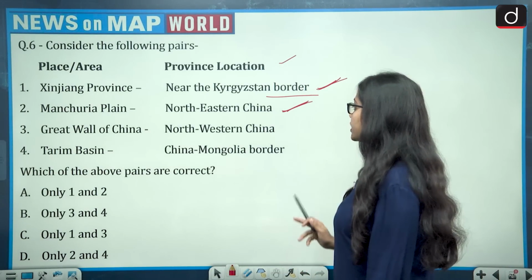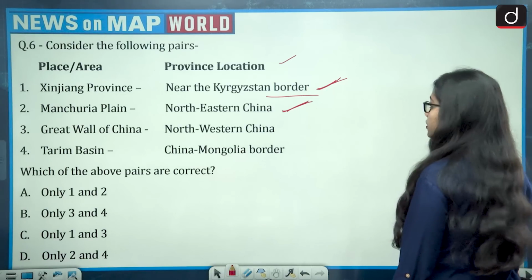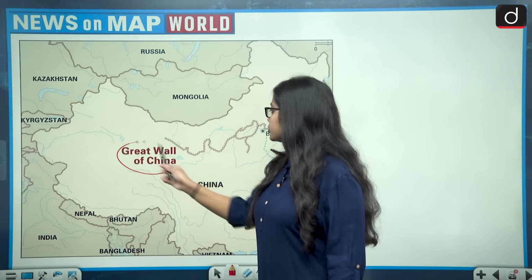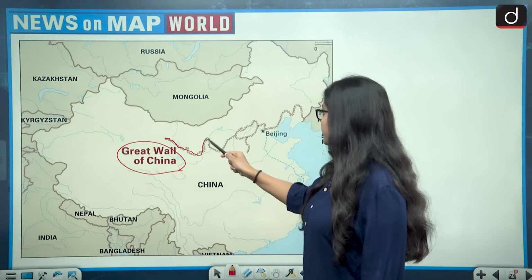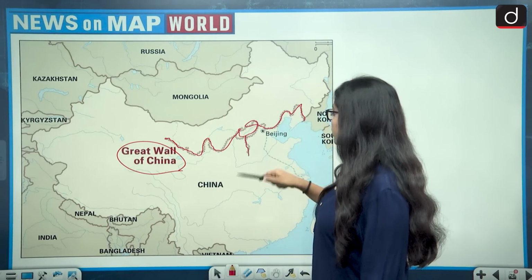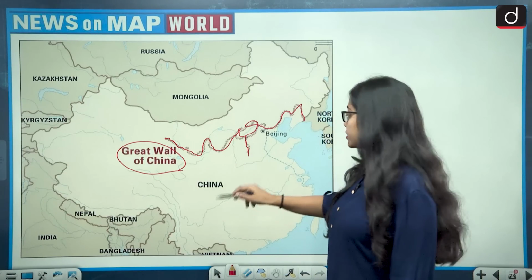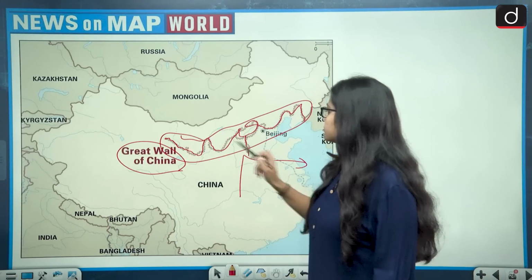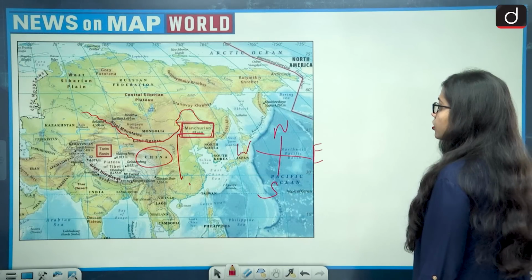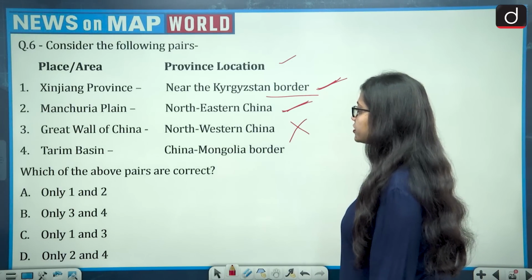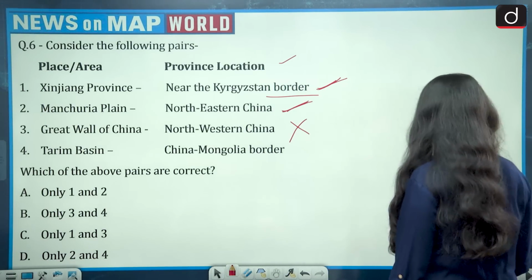Third is Great Wall of China, northwestern China. Let's see this. Okay, this is the Great Wall of China. So this is how the Great Wall of China's location looks on the map of China, and it is not situated in northwestern China, it is situated in northeastern China. So this is northeast China. So third becomes wrong. Fourth is Tarim Basin, which is China-Mongolia border.